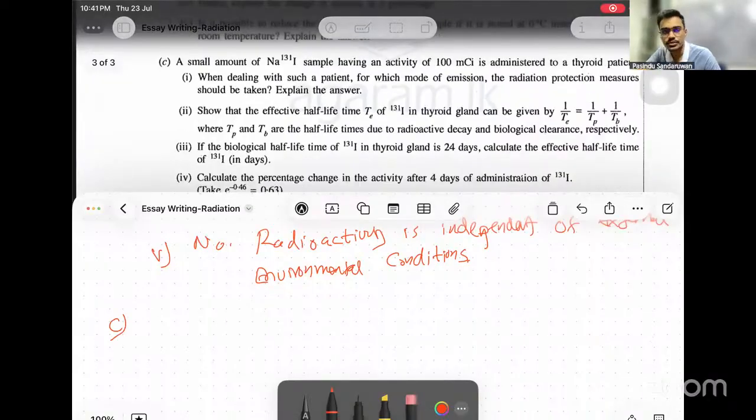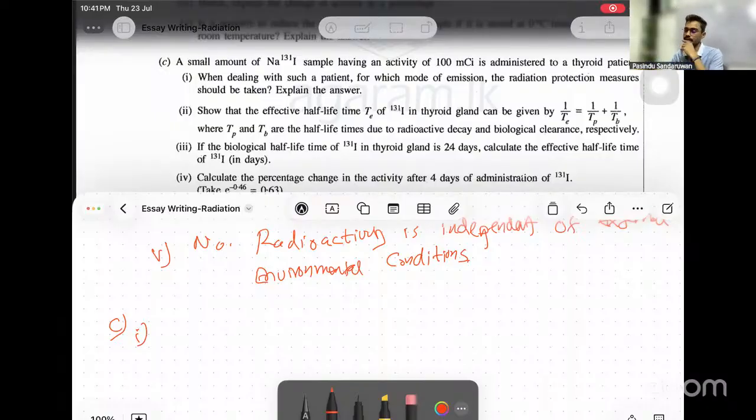A small amount of sodium iodine sample having an activity of 100 millicurie is administered into a thyroid patient. First one. When dealing with such a thyroid patient, for which mode of emission should the radiation protection measures be taken? Explain the answer.